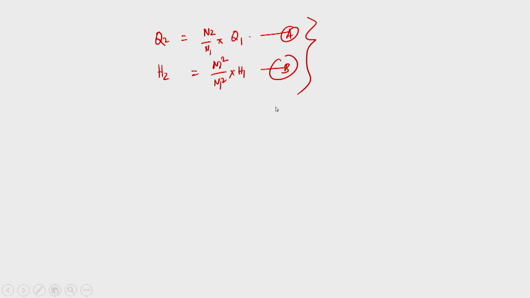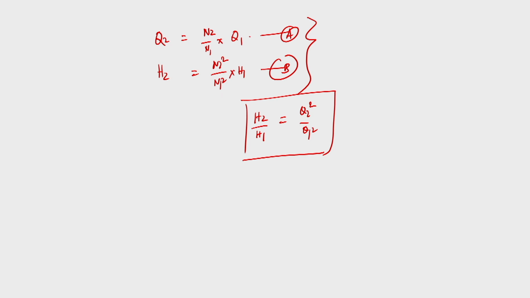From these two relationships, what can we obtain? H2 by H1 is equal to Q2 square by Q1 square. So, H2 by H1 is equal to Q2 by Q1 whole square. Therefore, I can obtain that H varies as Q square. These are known as the affinity laws of the pump.